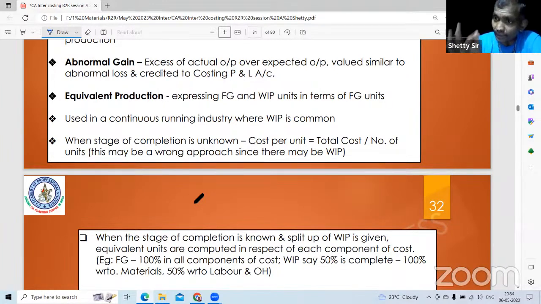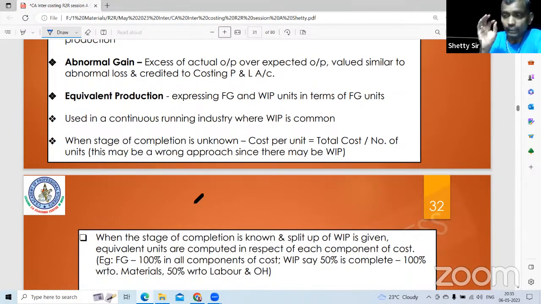Then units completed. If it is FIFO, 900 units should be out of the opening WIP. Take 100 minus percentage. Only here you have to take 100 minus percentage. Other units completed, introduced and completed, take 100%. In weighted average, only percentage. No question of 100 minus percentage anywhere. Abnormal loss percentage given, closing WIP percentage given.